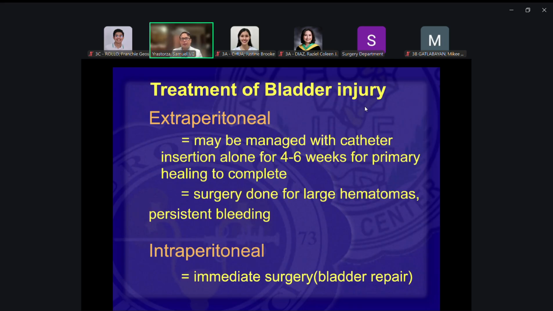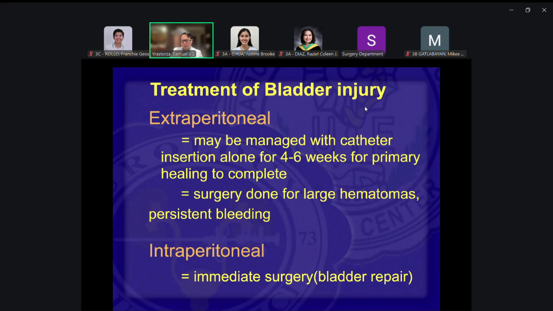And then the bladder is very forgiving, even if you have a very big laceration on the bladder. As long as you keep the bladder empty, it can heal over time. Very important for it to be empty because that would ensure proper healing.